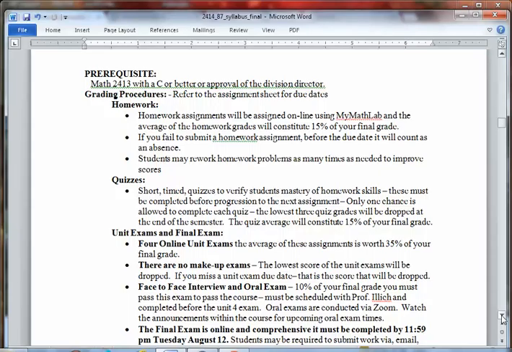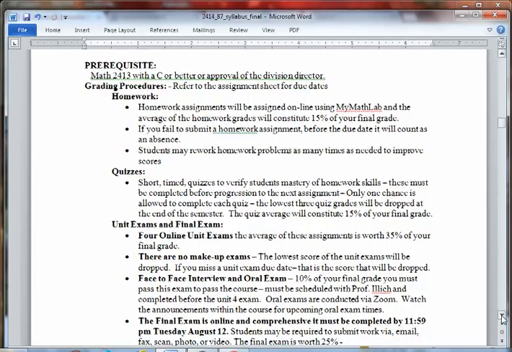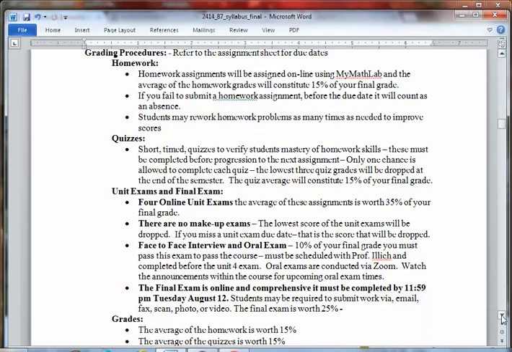So you have the homework, which should be an automatic 100 because there are so many ways to do a nice job on that. But then the quizzes are going to be checking for understanding and checking that you're showing your work properly. So just a little bit more of a challenge, but I do drop the 3 lowest quiz grades. You have 4 online unit exams, and they're worth 35% of your final grade. There are no makeup exams. I will drop the last one, so that shouldn't be a problem. You have a face-to-face interview and oral exam, which will happen at least once during the semester.